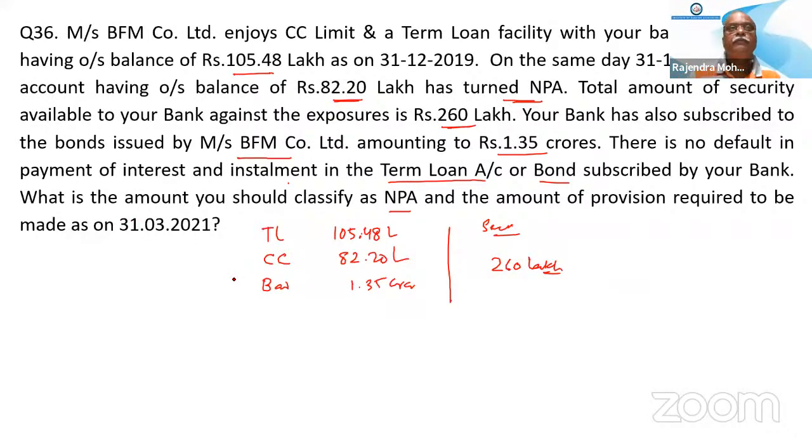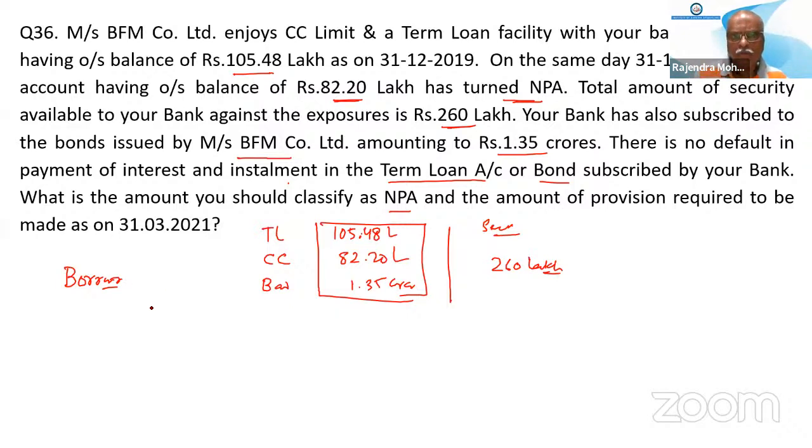One account NPA, all accounts NPA. Borrower wise. So classification of NPA is borrower wise, meaning if one account is NPA, all three will be taken as NPA. Now, is it substandard, doubtful one or doubtful two?